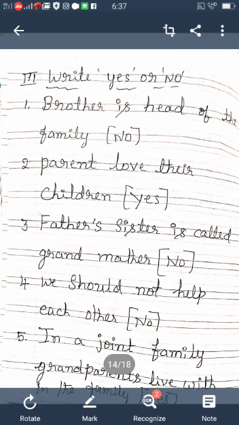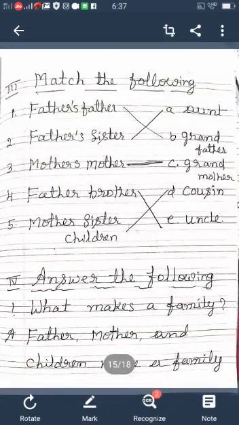It is correct, so you write yes. Father's sister is called grandmother. No, it is wrong. We should not help each other. That is also wrong. In a joint family, grandparents live in the family. Yes, the statement is correct.